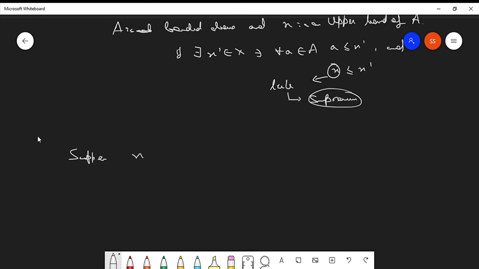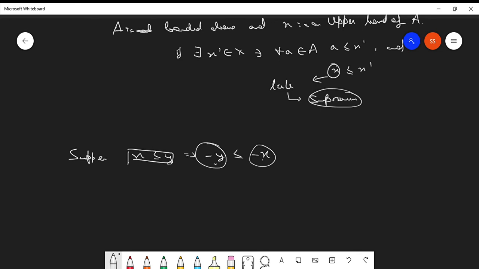Suppose you have this relation x is less than or equal to y. So from here you can write that minus y is less than or equal to minus x. Clear? Using the additive properties of the real numbers. So from here, if y is the upper bound of x, then you can say that minus x is the upper bound of minus y. So you can invert the statements according to your order. This was just an intuitive idea.